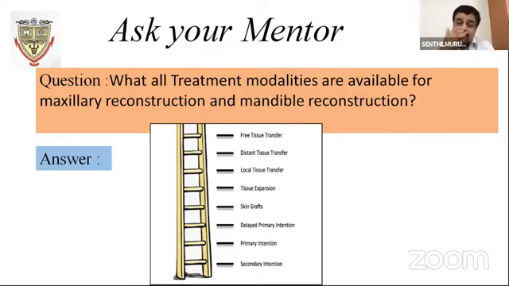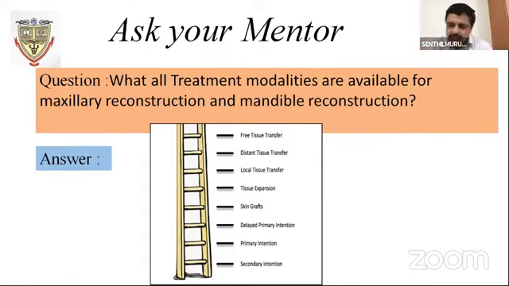You're taking the graft or flap from a remote anatomical site. You obtain the flap along with the blood vessels. That is the free flap, or called a distant flap. A pedicle flap is, for example, pectoralis major or delta. The pedicle is intact. The pedicle is nothing but the blood vessels supplying the flap, intact at one point, and it's rotated to the site. That is called a pedicle flap.